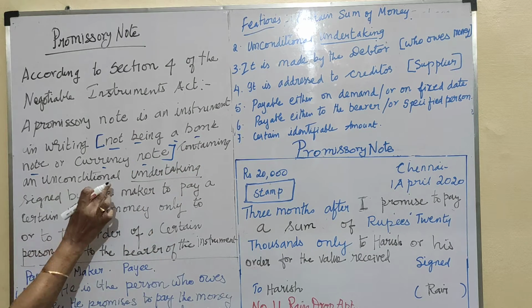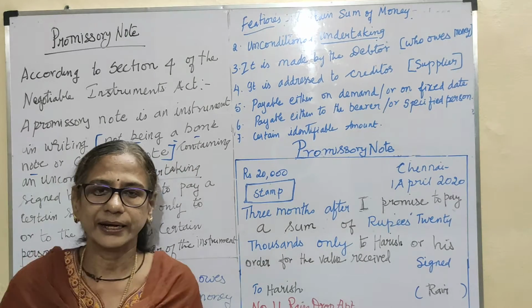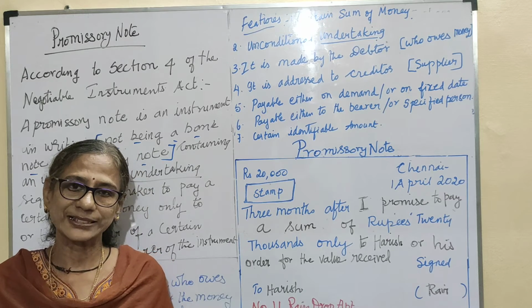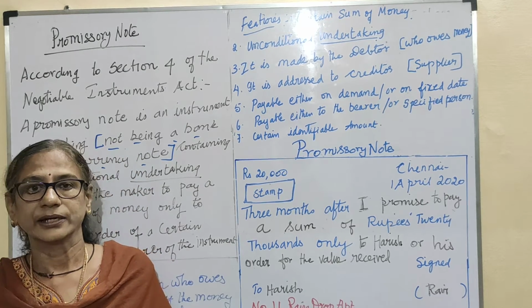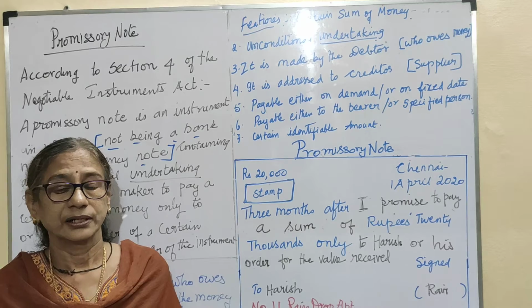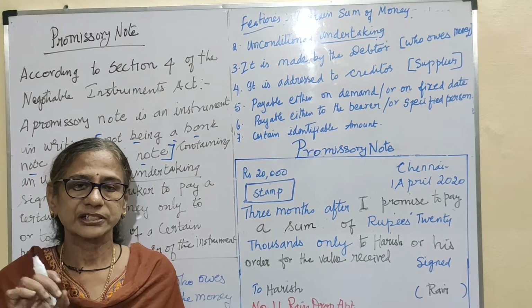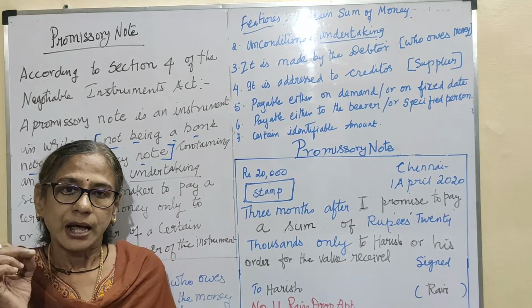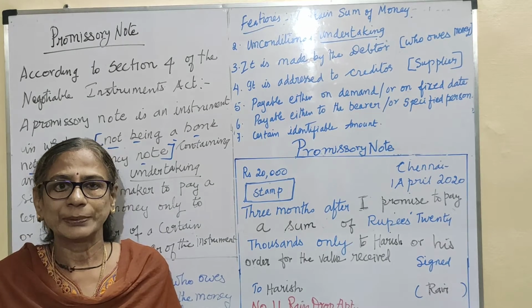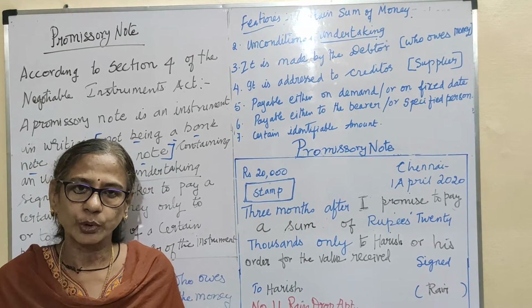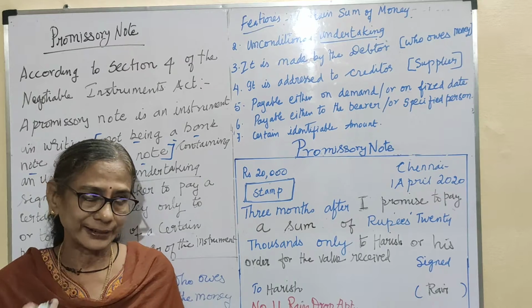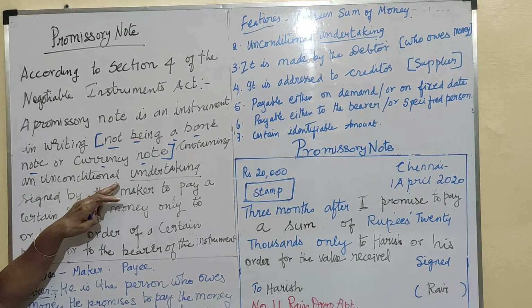containing an unconditional undertaking. Undertaking means that the person who writes the note undertakes to pay the money. In a bill of exchange, the person who draws the bill orders another person to pay. Here the person who makes the note undertakes. What is he undertaking?